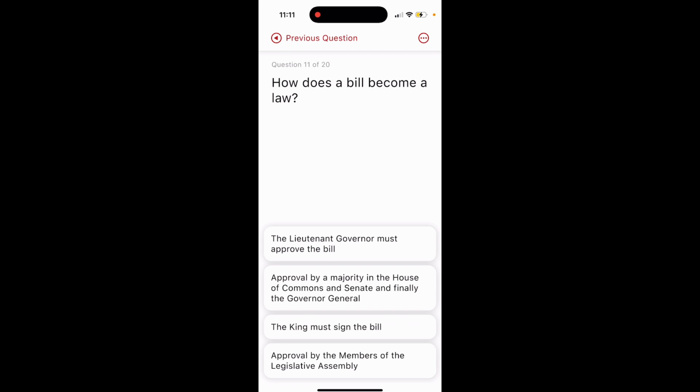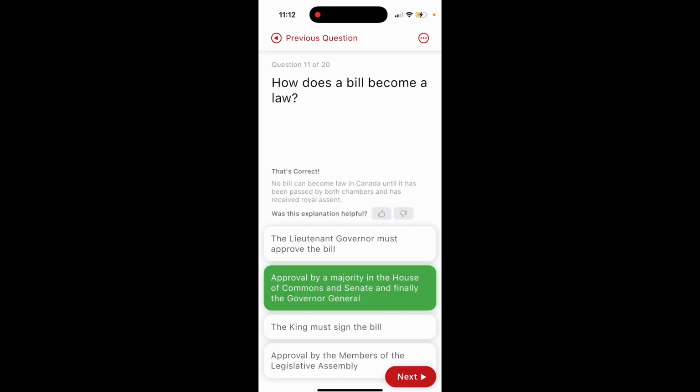Question 11. How does a bill become a law? Option 1, the Lieutenant Governor must approve the bill. Option 2, approval by a majority in the House of Commons and Senate, and finally the Governor General. Option 3, the King must sign the bill. Option 4, approval by the members of the Legislative Assembly. The answer is option number 2, approval by a majority in the House of Commons and Senate, and finally the Governor General.